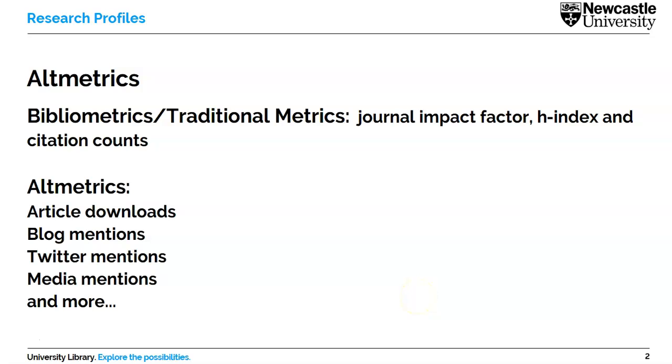Okay, so what are altmetrics and why do they matter? What you may have already heard of are what librarians and other people who measure research outputs refer to as bibliometrics, or perhaps you've heard traditional metrics. Or you may not have heard of them referred to under any name at all, but you've probably come across some of these more traditional metrics. So we're thinking about things like, for example, citation counts.